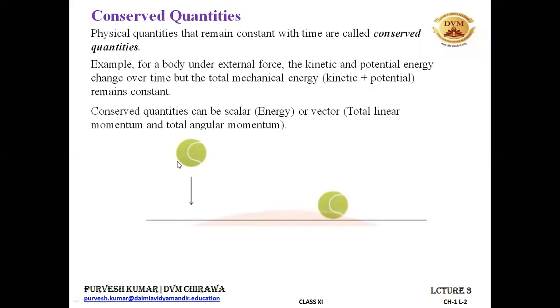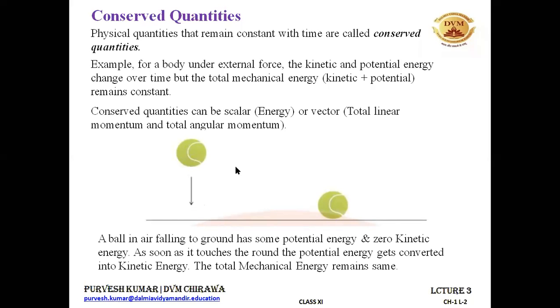You see, this is an example that if the ball is at a height, it is having some potential energy, and when it comes down, the potential energy becomes 0 and it will be having kinetic energy. The potential energy gets changed to the kinetic energy, and the total mechanical energy remains the same. A falling ball to the ground has some potential energy and 0 kinetic energy. As soon as it touches the ground, the potential energy gets converted to kinetic energy, but the total mechanical energy remains the same. It means mechanical energy is a conserved quantity. It does not change with time. I hope it is clear.